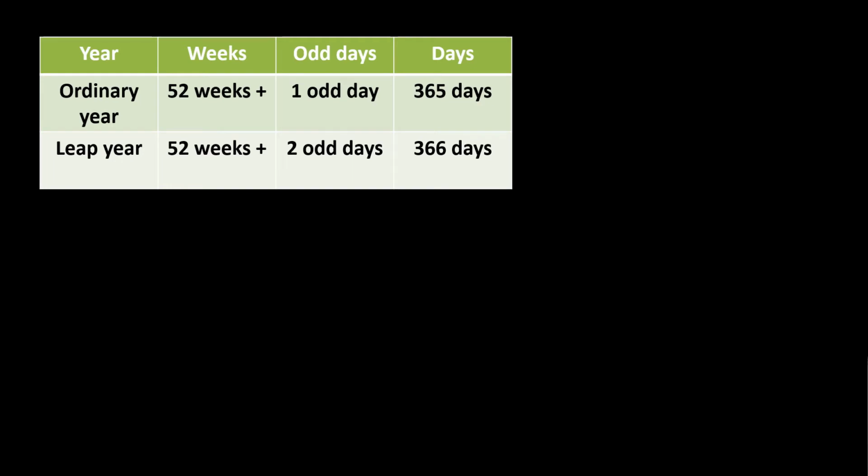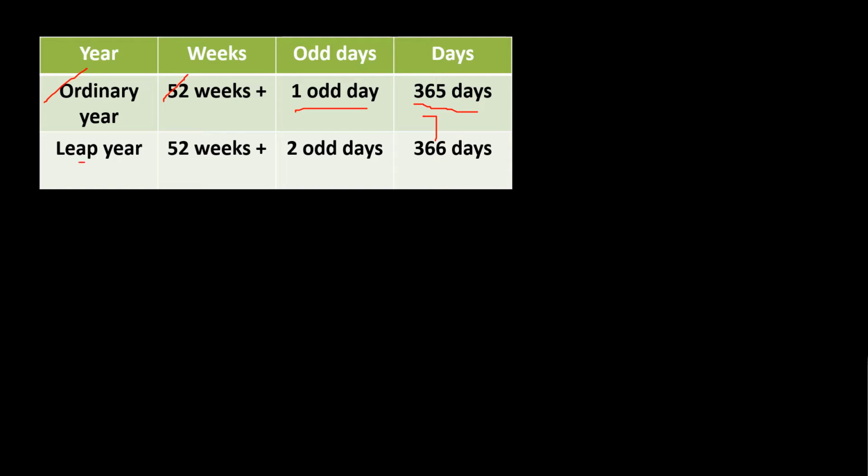First table: we know that in an ordinary year there will be 365 days. I am dividing this 365 by 7. I will get 52 complete weeks plus 1 day remaining. So that day will be the odd day. So in one ordinary year there will be one odd day.